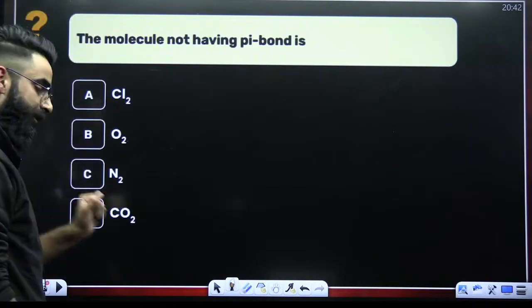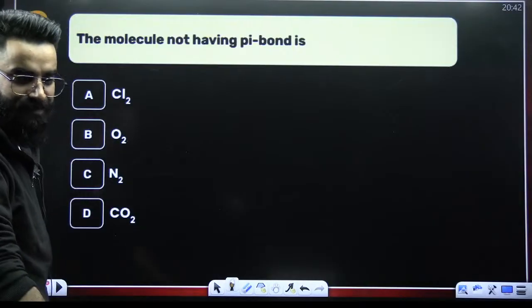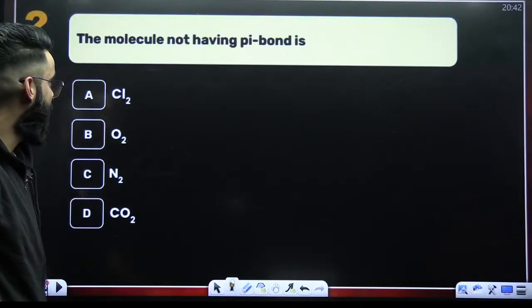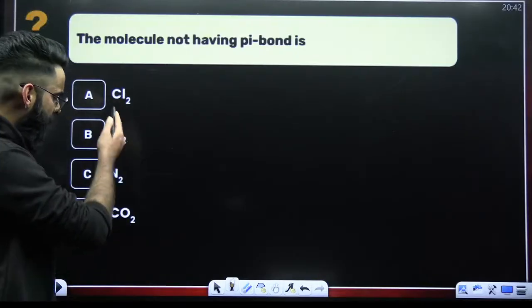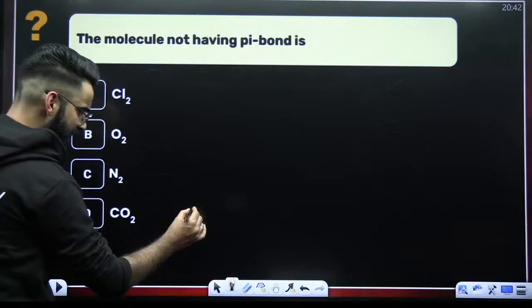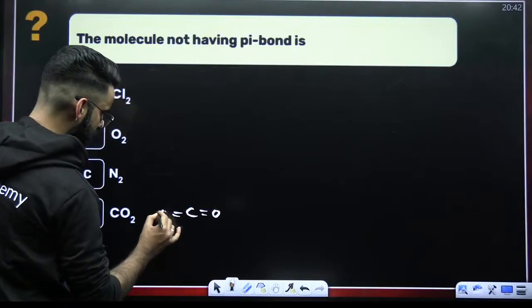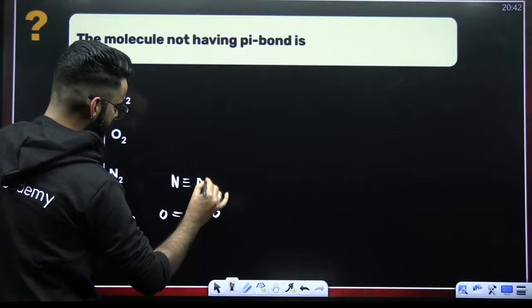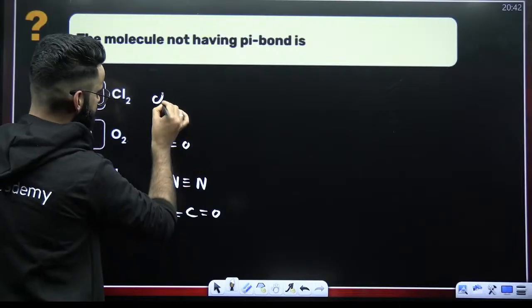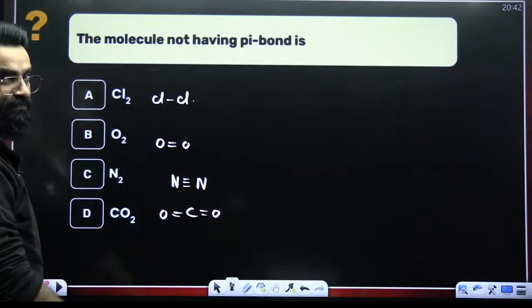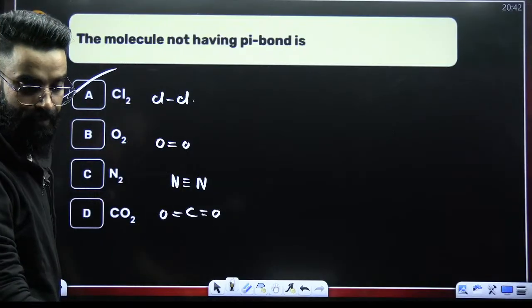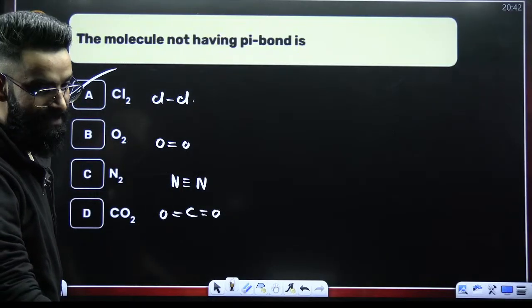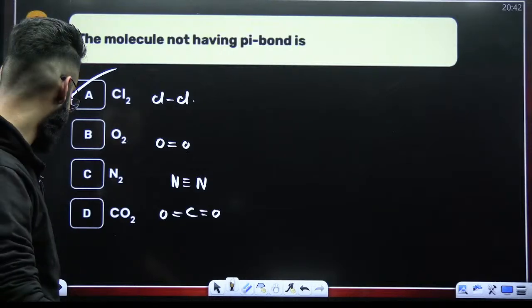All right, this particular question: the molecule not having pi bonds. My dear students, I believe you know the structure of all of these molecules. Carbon dioxide, this is your CO2; N2, N triple bond N; O2, O double bond O; Cl2, Cl single bond Cl. Which of the following is not having any pi bond? It's going to be option A. Perfect? Absolutely. Wonderful.